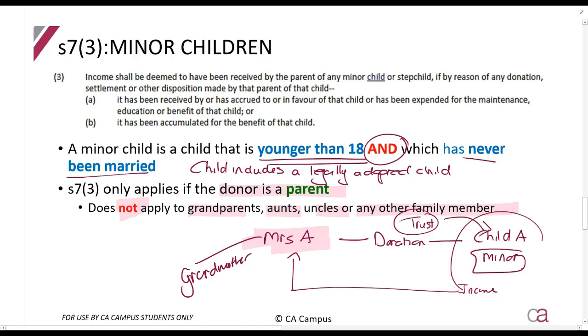A was the grandmother, then child A would be taxed on the income. Because section 7.3 cannot apply, because the donor, Mrs. A, must be a parent. Very important to see that.